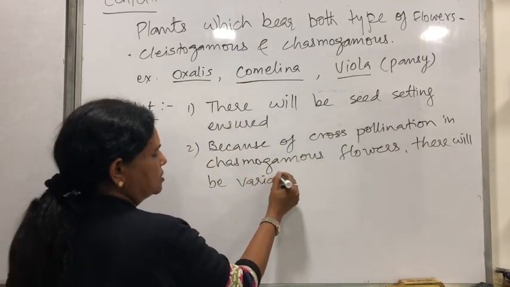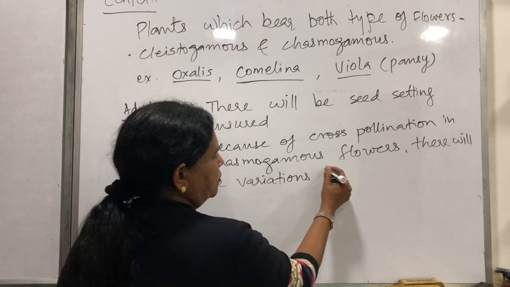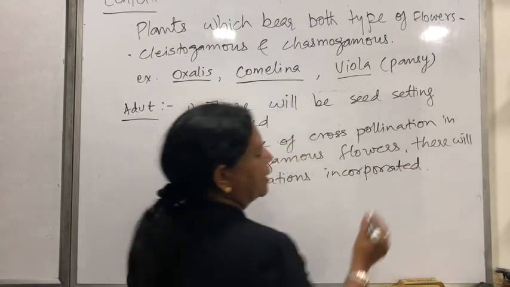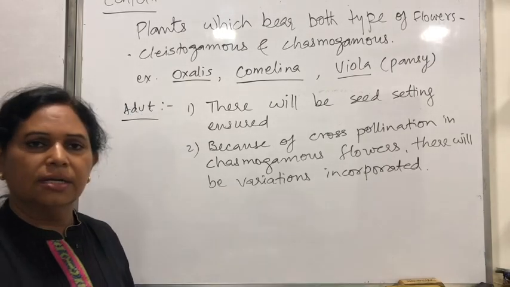And why do the plants need variations? So that they can adapt to the changing environmental conditions.